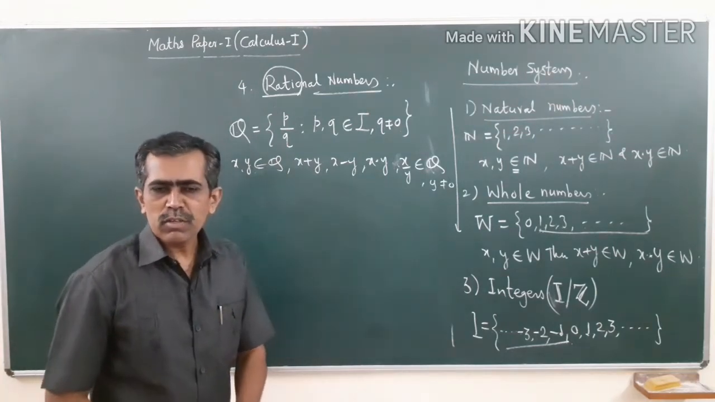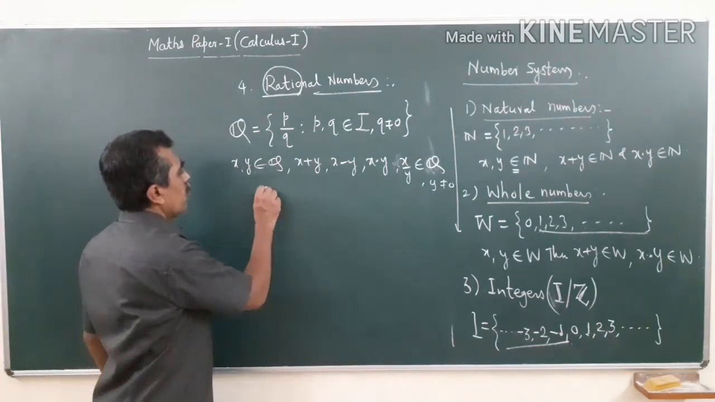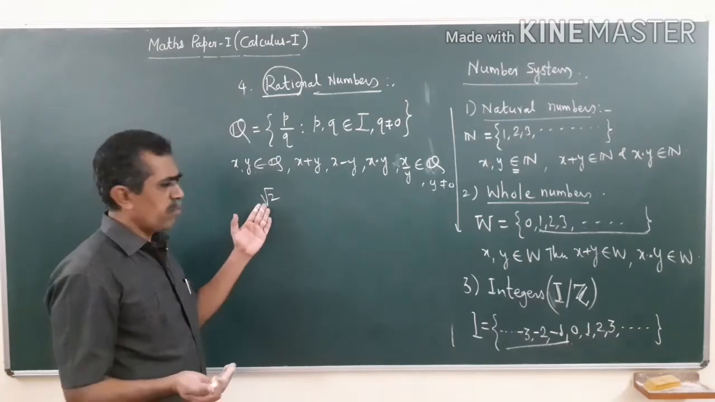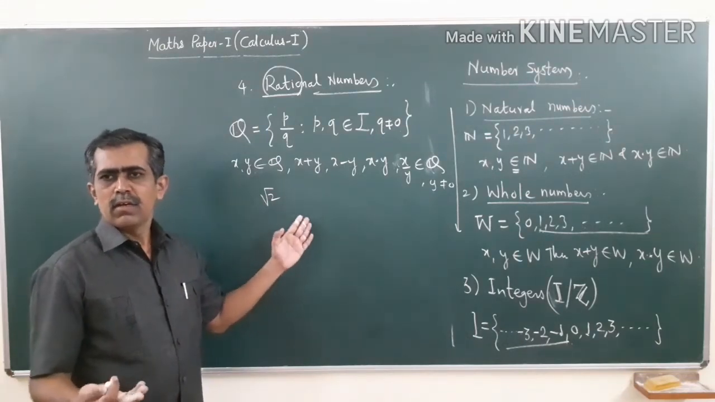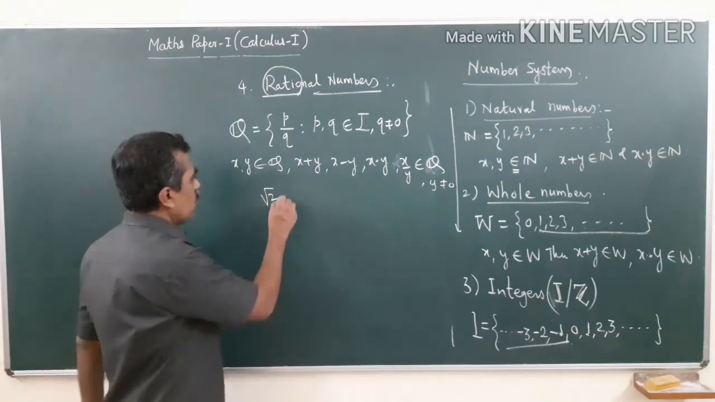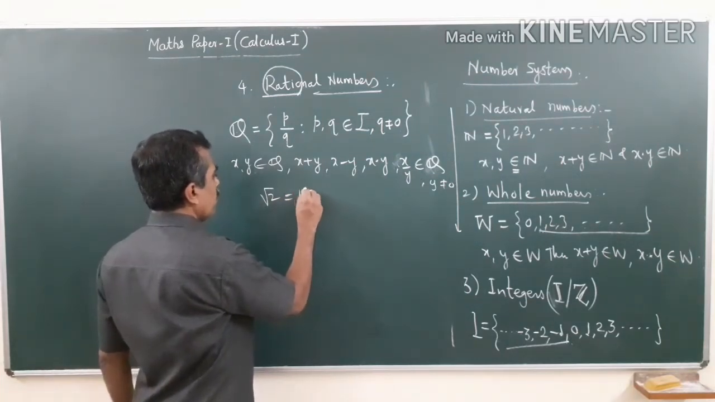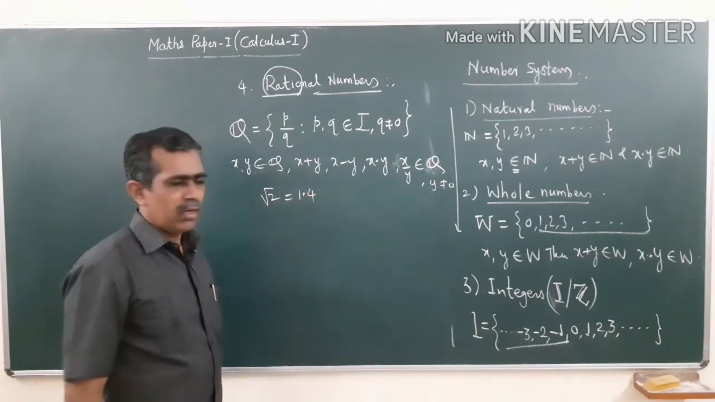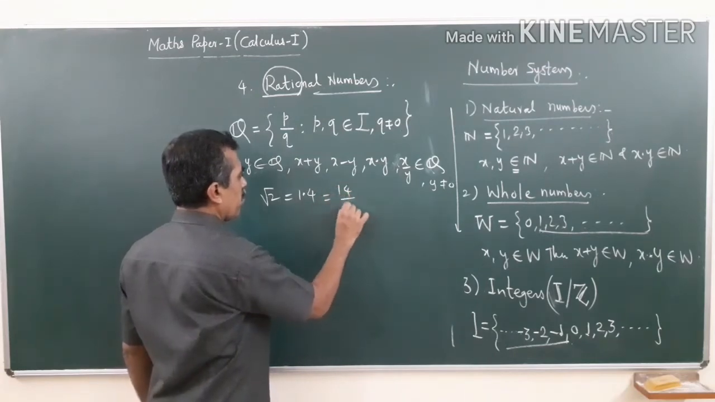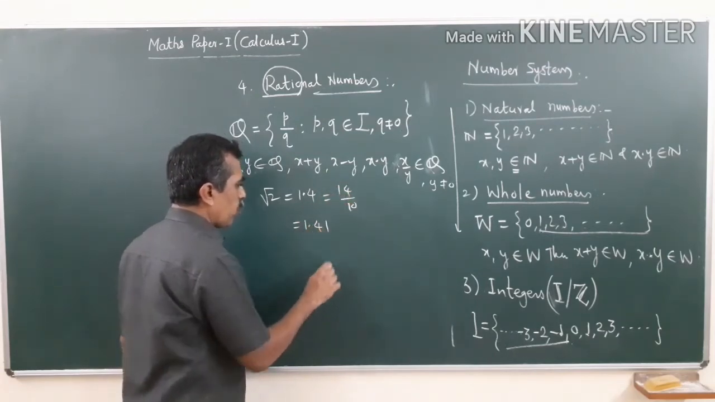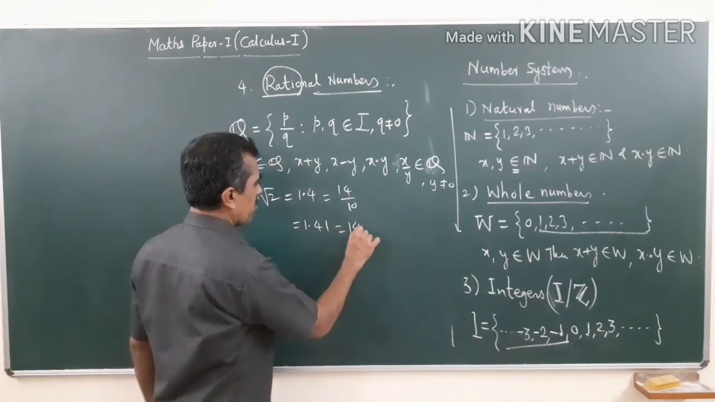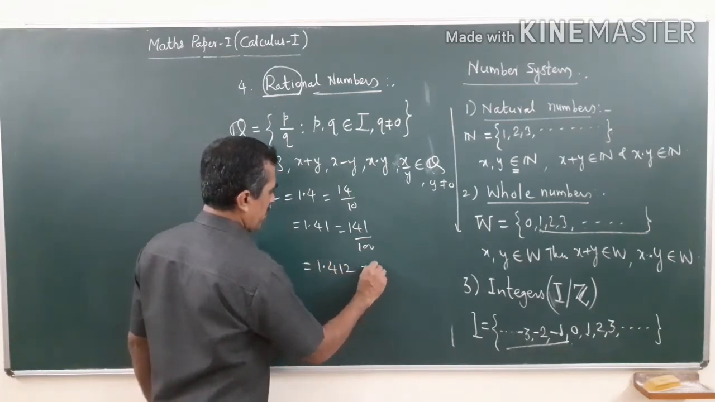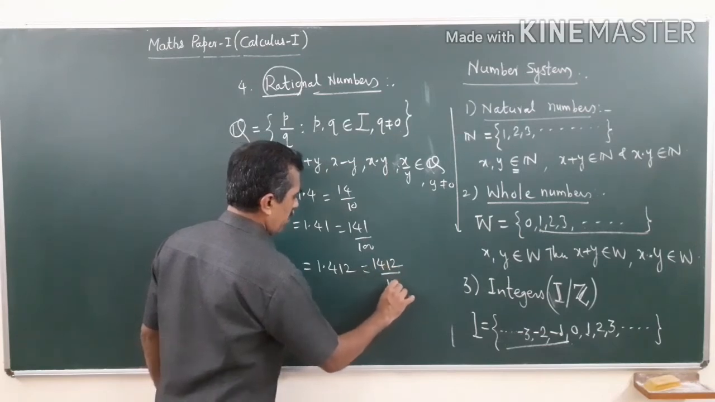But do you know any number which cannot be expressed as division of two integers? For example, root 2. Can you express this number as division of two integers? And there are infinitely many such numbers: root 3, root 5, root 7, root 11, root 13. So root 2, sometimes you may write this as 1.4 up to 1 decimal. So 1.4 means 14 by 10. Some people may write it as 1.41 up to 2 decimals. So this can be expressed as 141 by 100. Some people may write this as 1.412, so this may be 1412 divided by 1000 and so on.